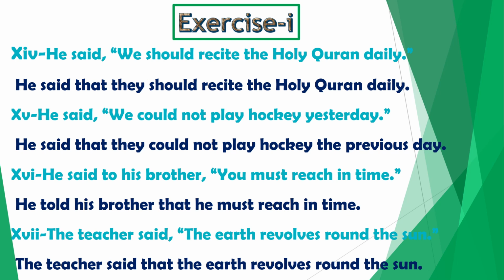Then sentence number 17. The teacher said, the earth revolves round the sun. Look at the sentence in the reported speech. What is it? It is a universal truth. The rule is that when reported speech contains a universal truth, we don't change the tense. We just remove commas and put that as the conjunction. So, indirect speech would be the teacher said that the earth revolves round the sun.